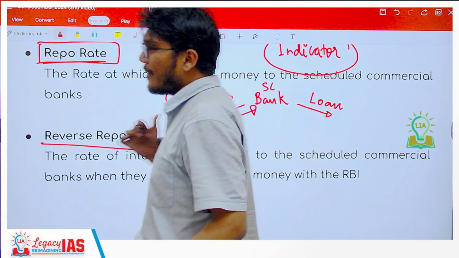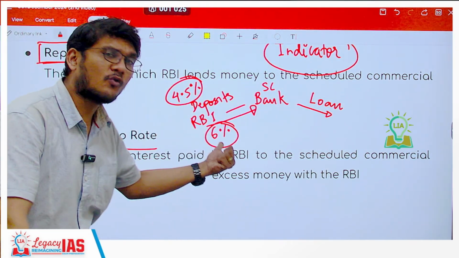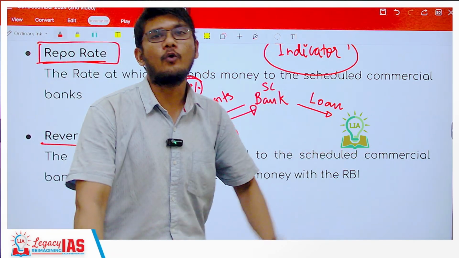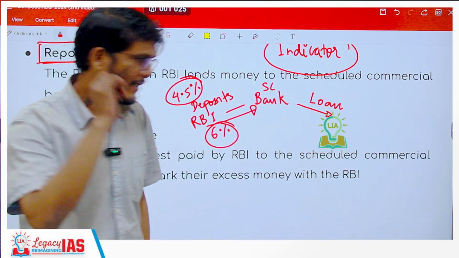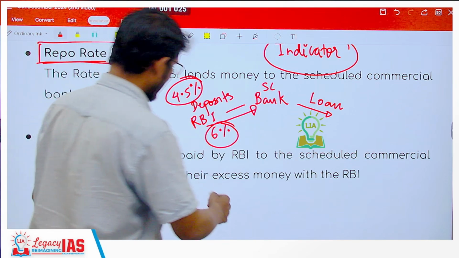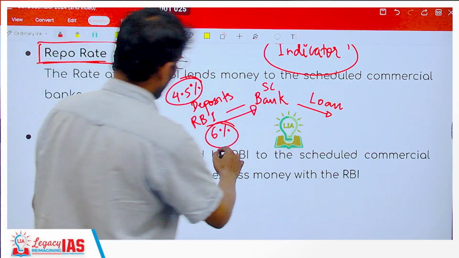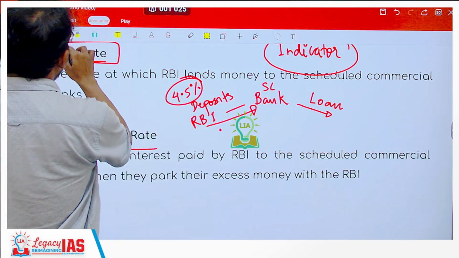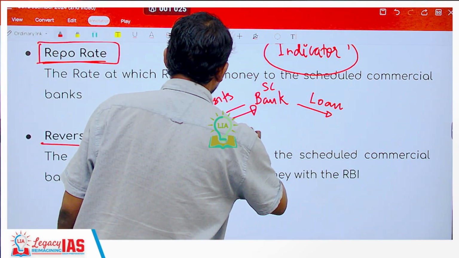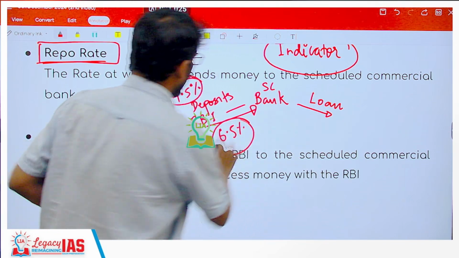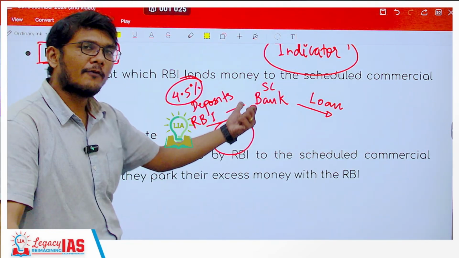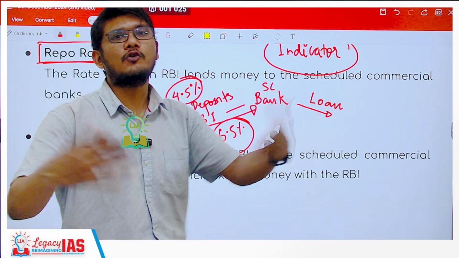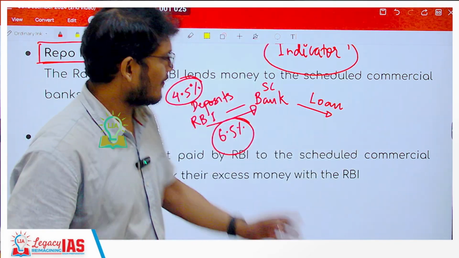Now, why is this a benchmark rate? Because this rate is going to decide at what rate you will get the loans. Let us understand how. Let us take this to be 6.5. So let us say your repo rate is 6.5%. This is the rate at which the banks are getting loans from the RBI. Can the bank give you a loan at a rate cheaper than 6.5%? No. If they do, they will face losses.